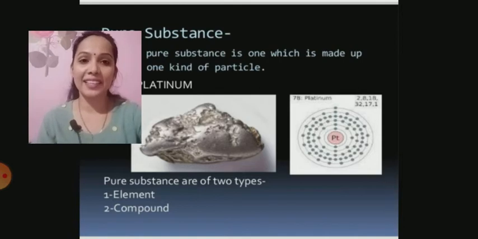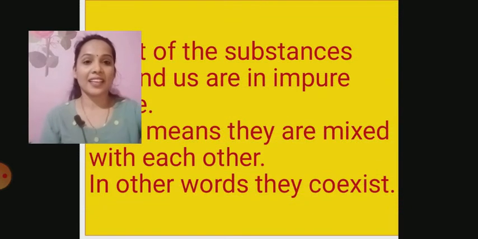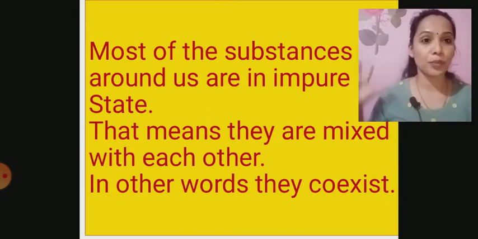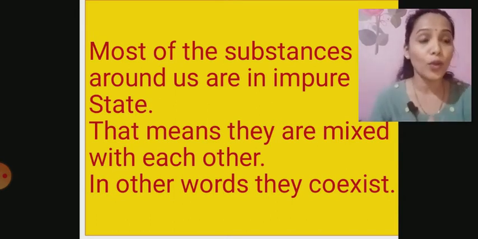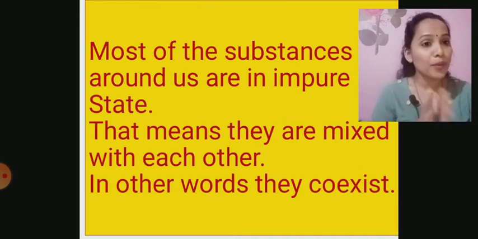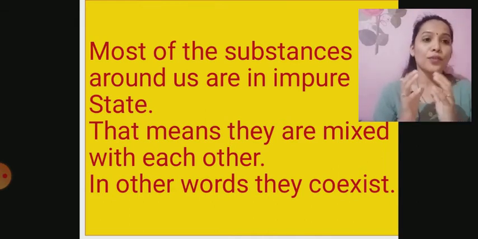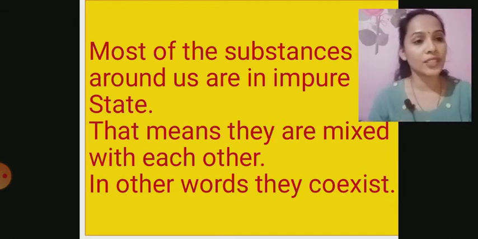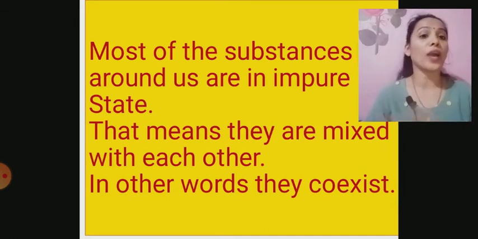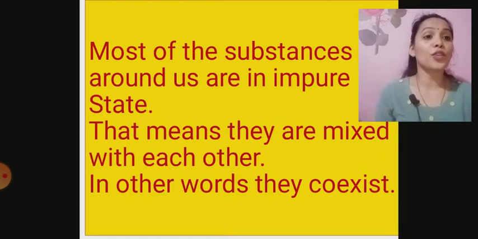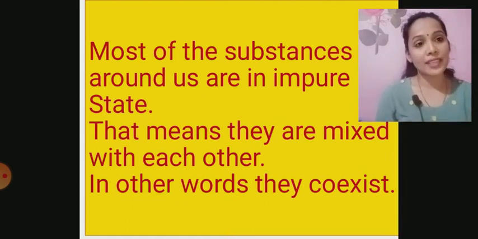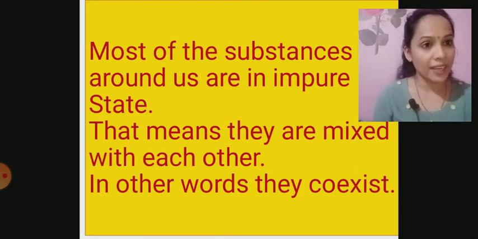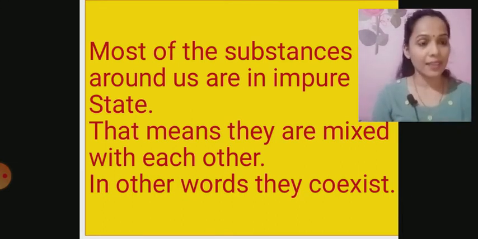The next slide is, we now know that if you analyze the matter around you, it is almost impure. Rarely can substances be found in their pure state. They are mixed with one another. They always coexist. For example, water contains some minerals in nature, right? We can purify it rather.